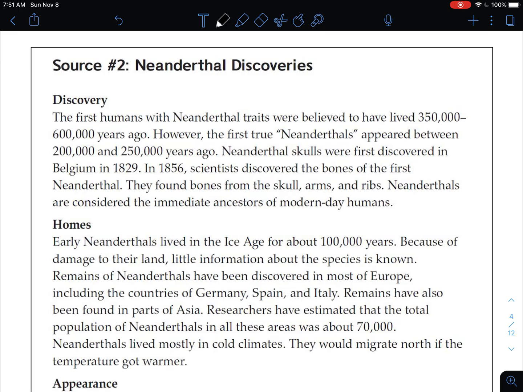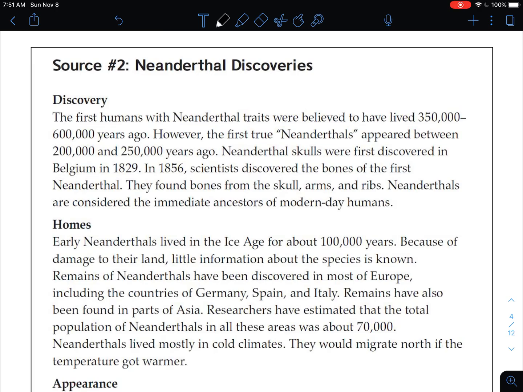So, source two is titled Neanderthal Discoveries. So things that they discovered. So let's read through this, and I'll stop and ask you questions because, again, I want you to be thinking about things you should be focused on as you read these articles. And again, we're focused on the development of Neanderthals.